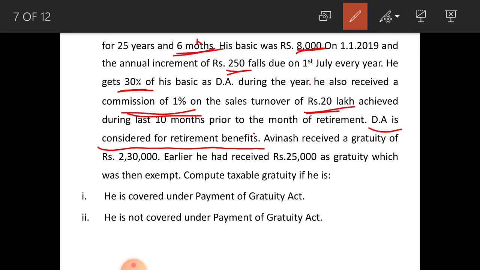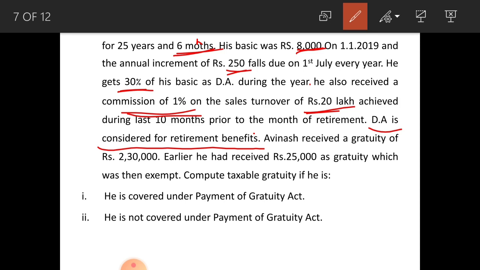Next, see, DA is considered for retirement benefit. That means you have to consider it for not covered under Payment of Gratuity Act also. Avinash received a gratuity of rupees 2,30,000. That is his actual amount of gratuity received. From this amount you have to deduct the least of 3 things.